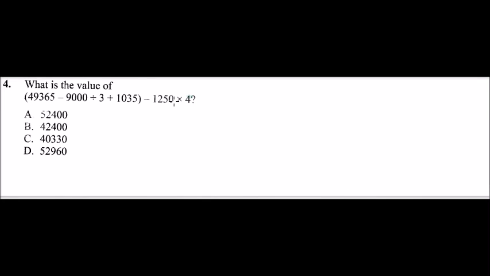Question number 4. We are told: what is the value of, inside the bracket, 49,365 minus 9,000 divided by 3 plus 1,035, close the bracket, minus 1,250 multiplied by 4. So what you do here, we apply what we call BODMAS.